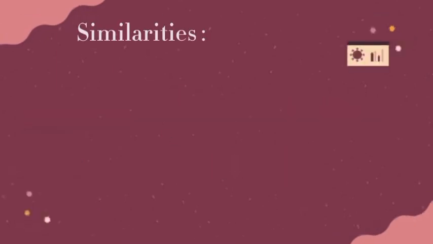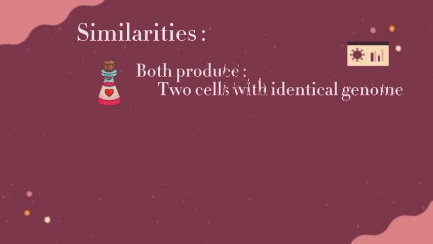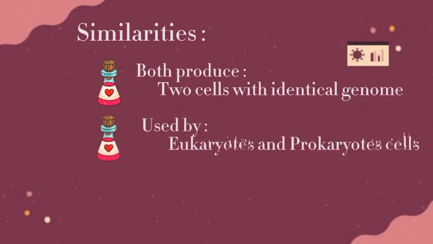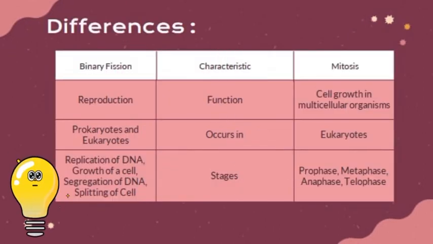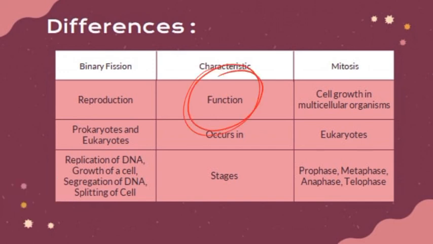For the similarities, firstly, both binary fission and mitosis produce two cells with identical genomes. Secondly, binary fission and mitosis are used by eukaryotes and prokaryote cells. Thirdly, both provide for genetic diversity. For the differences, firstly, the function of binary fission is for reproduction. The function of mitosis is for cell growth in multicellular organisms. Binary fission occurs in prokaryotes and eukaryote cells, but mitosis only occurs in eukaryote cells.